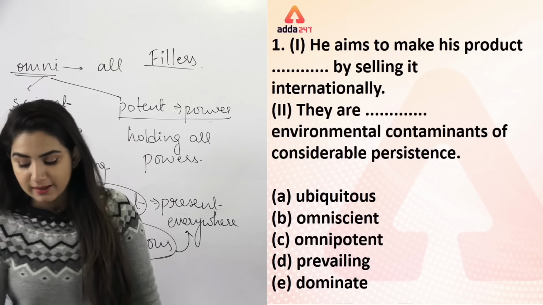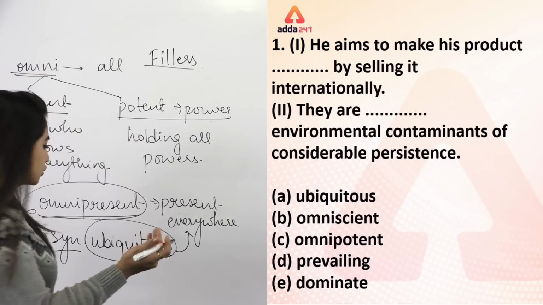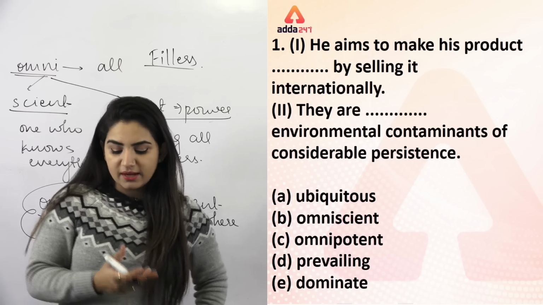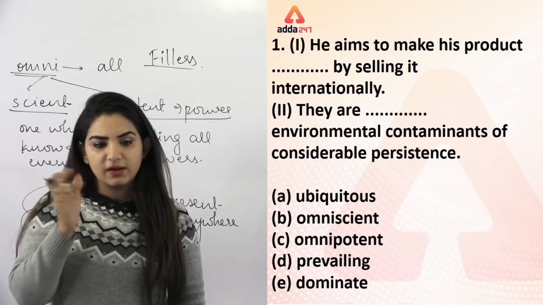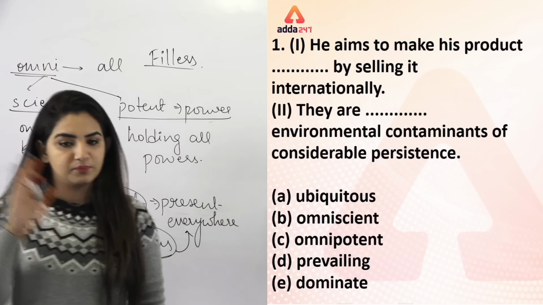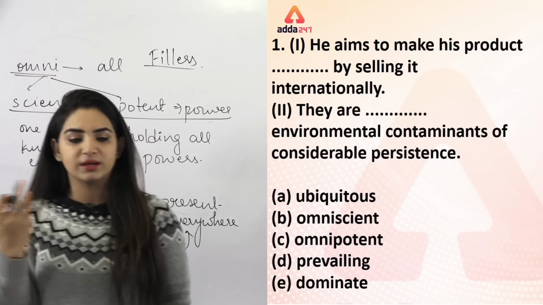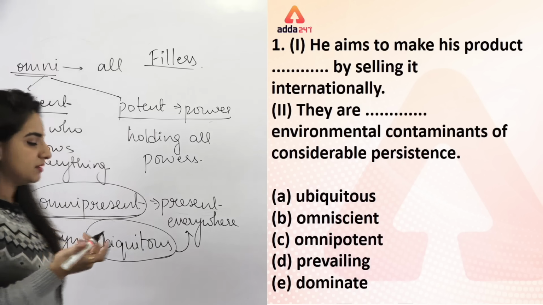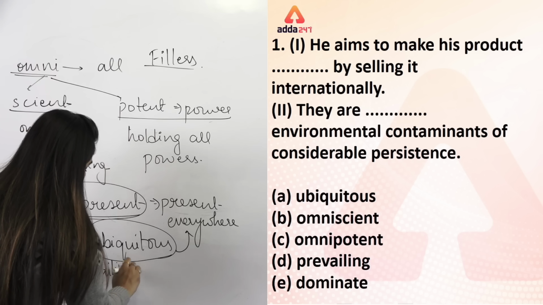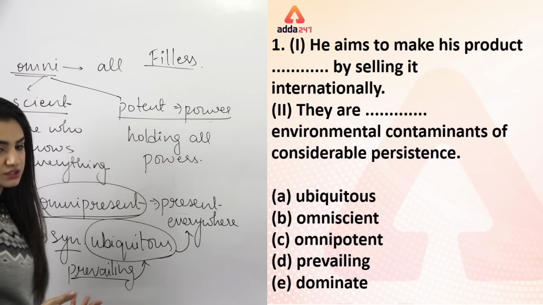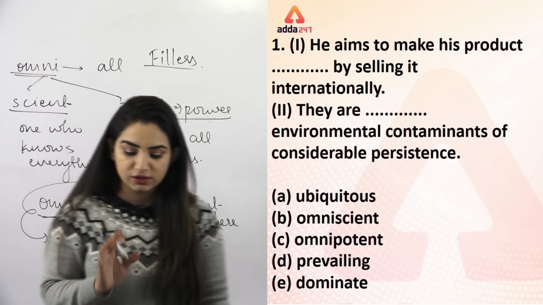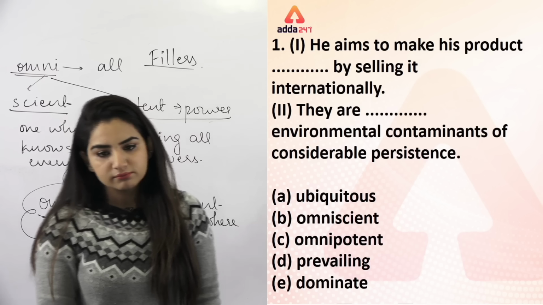One word given is prevailing, which means dominating anywhere, or widespread. He aims to make his product prevailing doesn't work, but we can obviously write ubiquitous. We have a better word than prevailing, which means ubiquitous, so we will select ubiquitous. This will be our correct answer in both the statements. Okay.